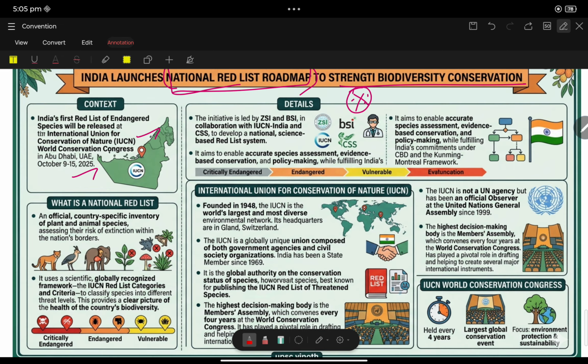I'm damn sure UPSC will ask a question with respect to IUCN. India itself is producing a Red List of endangered species, and that was released at the World Conservation Congress, which is conducted by IUCN at Abu Dhabi.